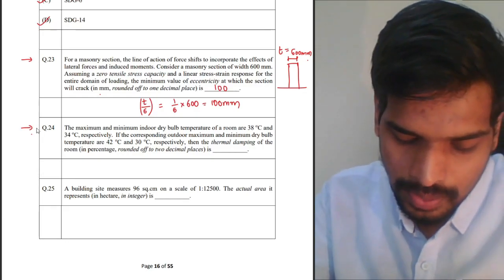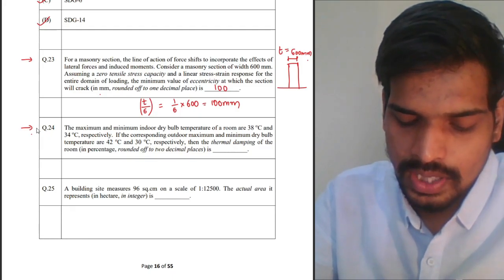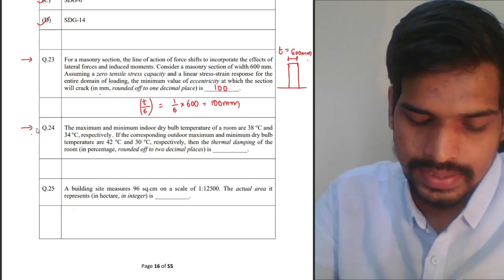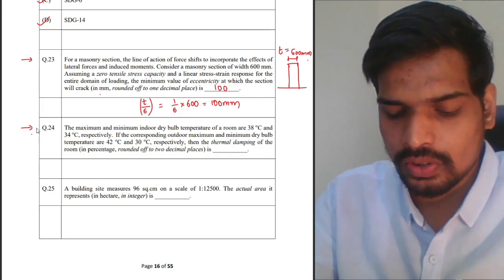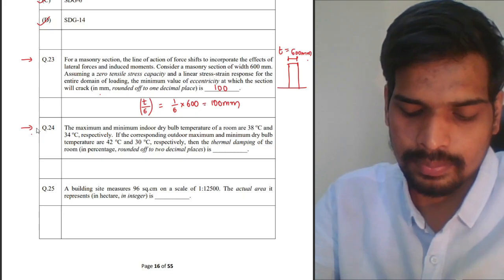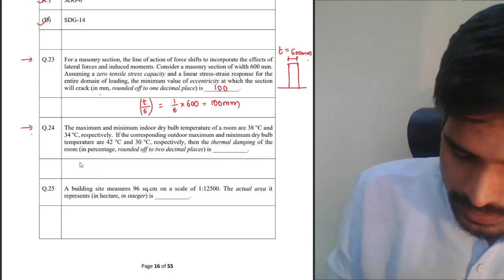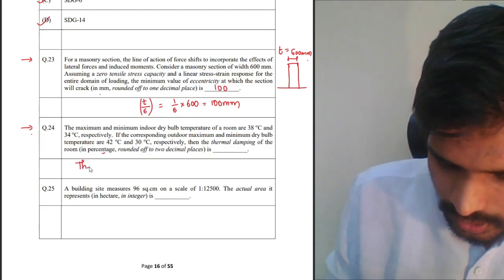Anyways, this one mark question again, numerical type. The maximum and minimum indoor dry bulb temperature of a room are 38 and 34 respectively. If the corresponding outdoor maximum and minimum dry bulb temperatures are 42 and 30 respectively, the thermal damping of the room is given by. Thermal damping is calculated as a percentage.